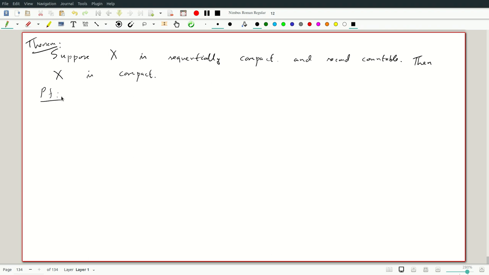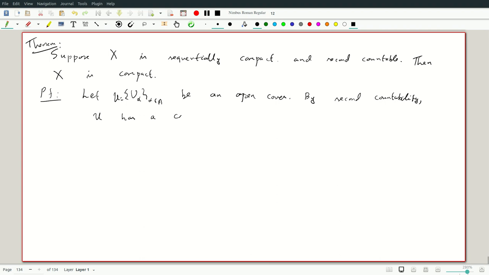So here's the proof of this. Suppose, let's take, let U alpha in A be an open cover, and now we use Lindelof's theorem. So we have an open cover, and by second countability, let's call it script U, it has a countable subcover, and we'll find a finite subcover in here.